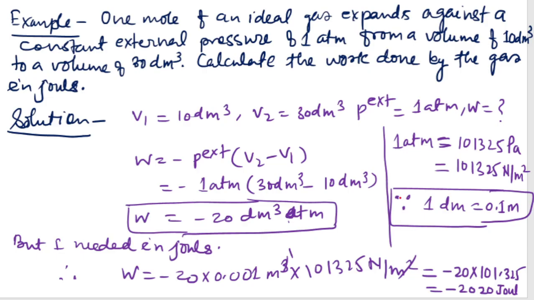Okay. And 1 atmosphere is equal to 101325 Newton per meter square. So all those values you put here, you will get something like 2020 joules.